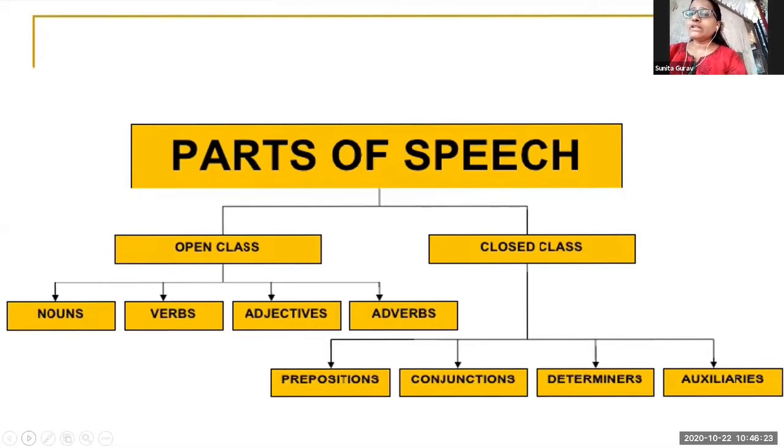You must be knowing this all. So if I am joining slowly, go slowly, it is explaining the action, how it is. So slowly is the adverb over here. Even I can say go fast.